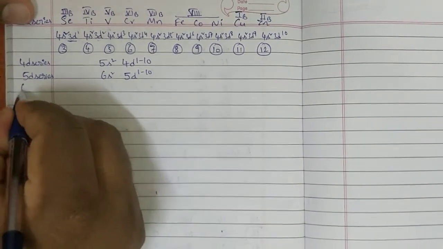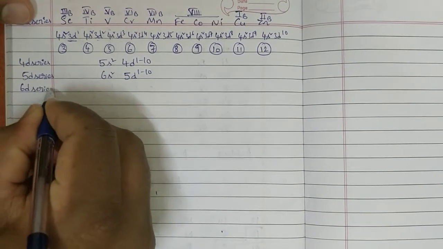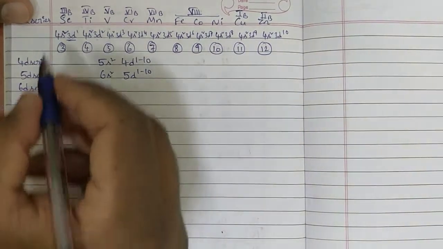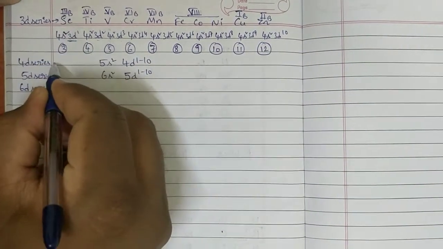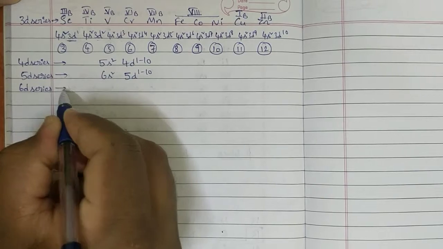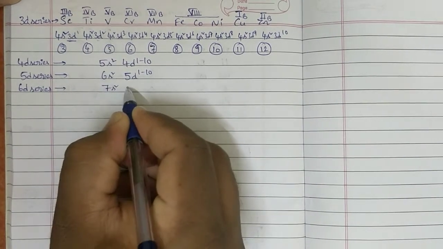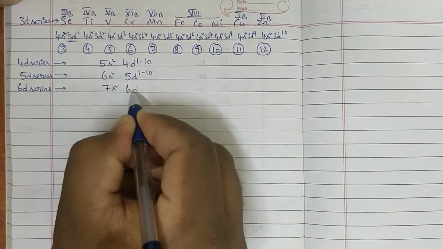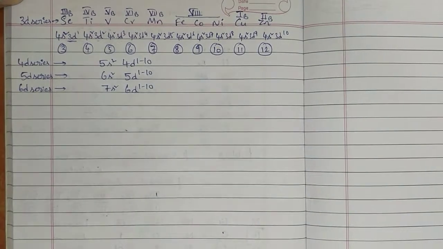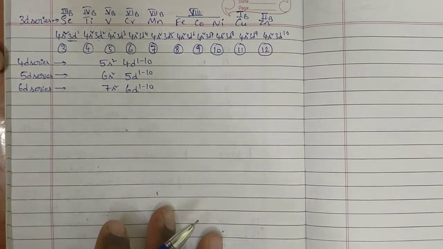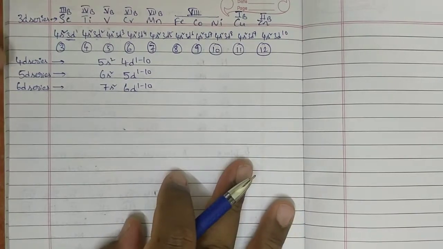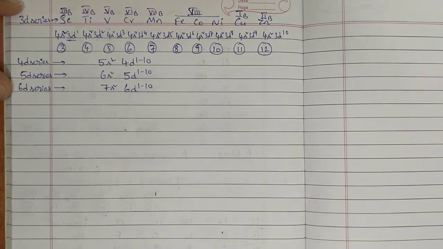Next, the 6d series, 7s2 6d1 to 10. Like this, four series are there.